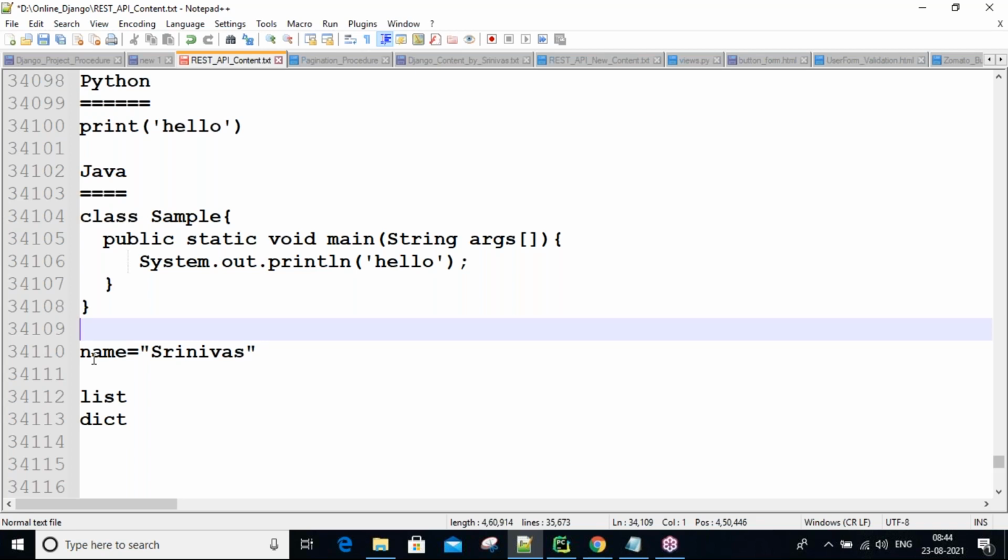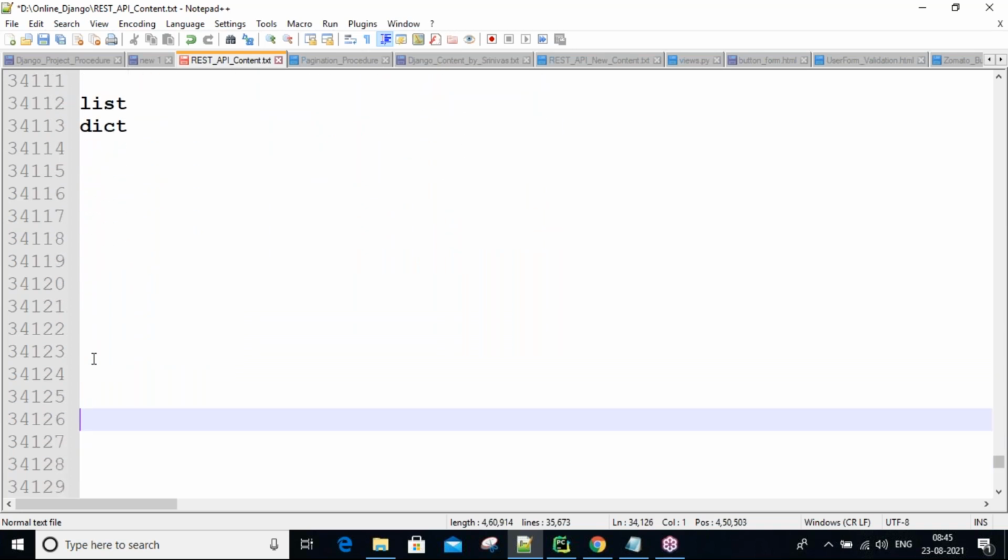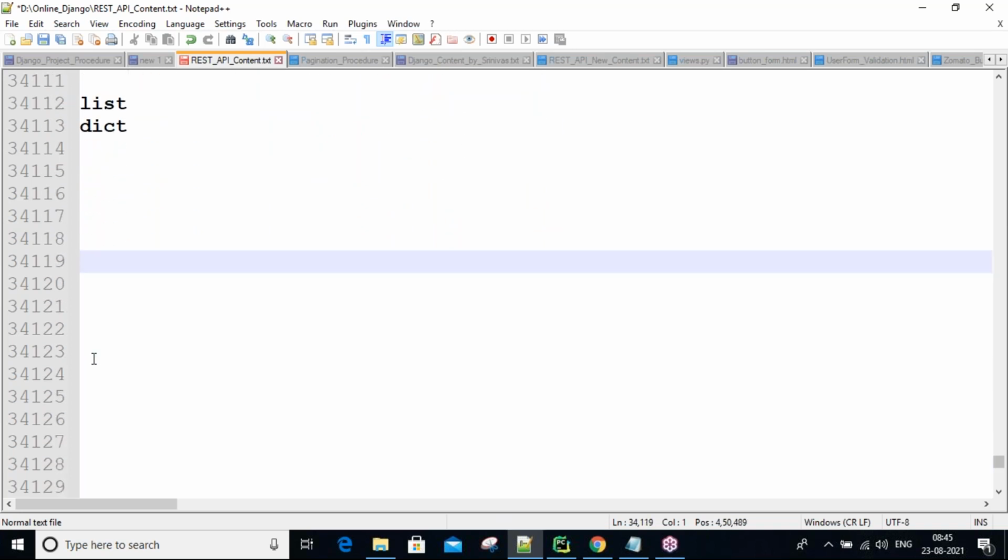To develop software in real time, we need to use any one language and that language's related framework. Here we are going to use the Python language, and the framework related to Python is Django. By using these two things, we are going to develop real time applications, guys, nothing but real time software.